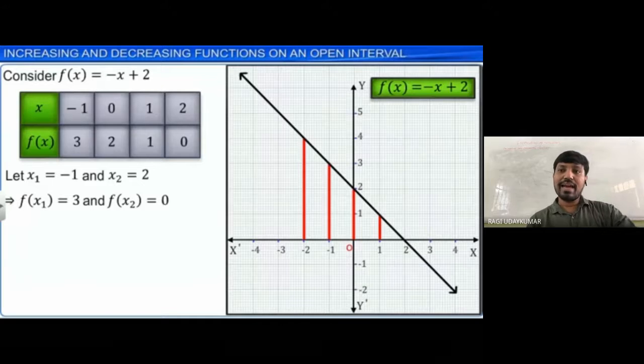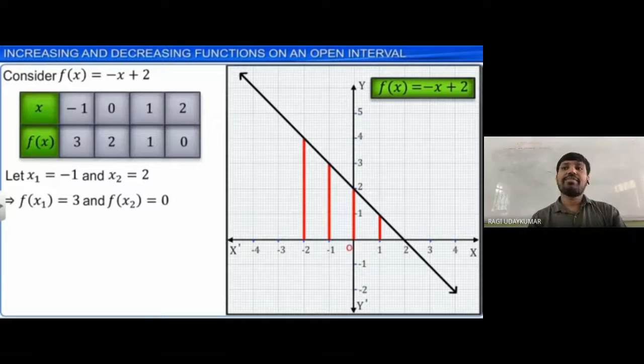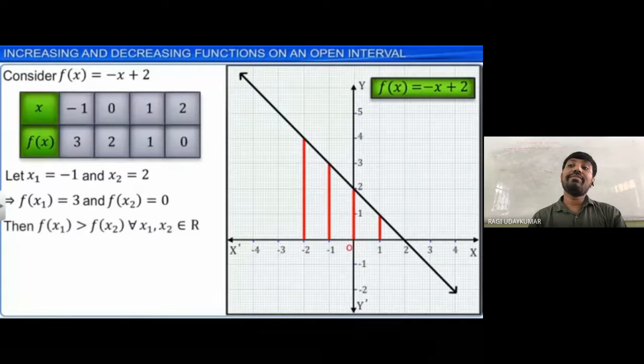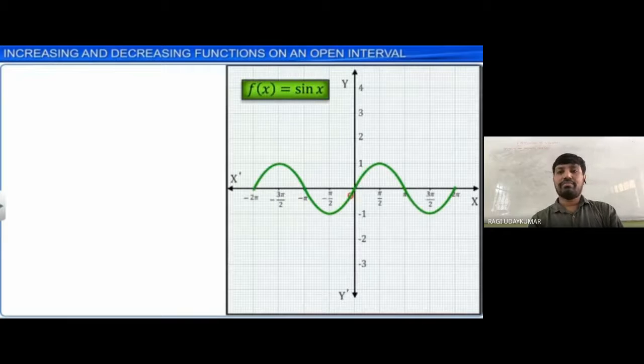Less than means values are less than; if f of x1 is greater than f of x2, then we say that it is a strictly decreasing function. Now this is a strictly decreasing function. When you observe, there is no equal value; you will never get equal values for any two different values in the domain. So this is strictly decreasing on the set of the real numbers.